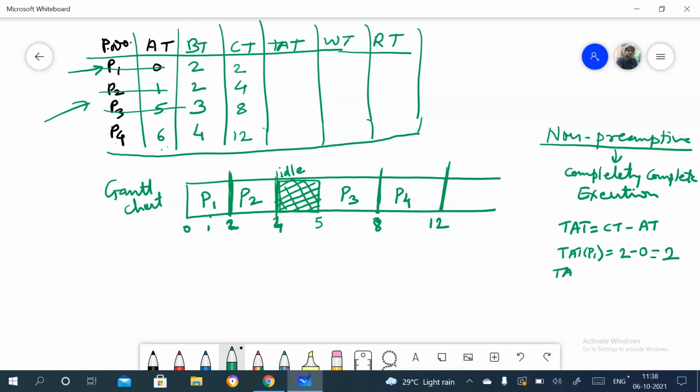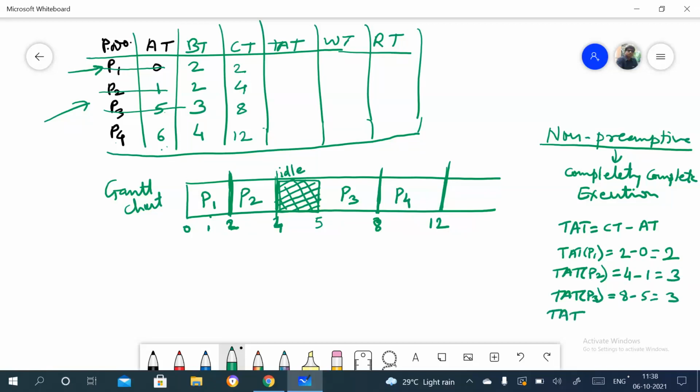Same thing for the turnaround time of P2: the completion time for P2 is 4, minus the arrival time for P2, which is 1, so this is 3, right? For P3, the completion time is 8 minus the arrival time 5, which is 3.